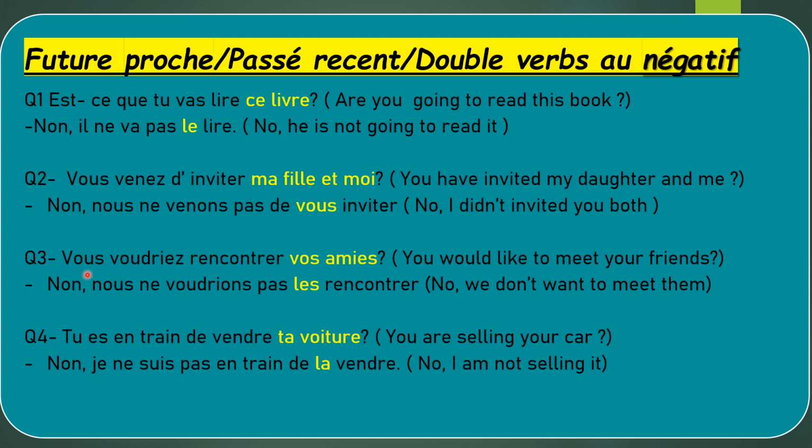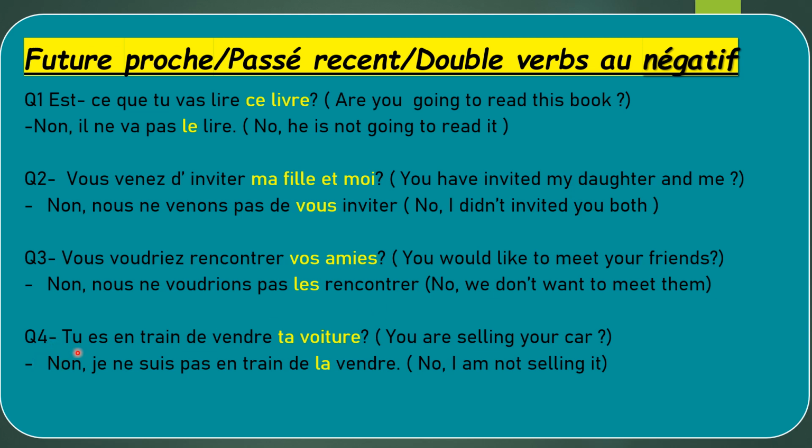Third, vous voudriez rencontrer vos amis. This is your two verbs configuration. Would you like to meet your friends? Non, nous ne voudrions pas les rencontrer. I don't want to meet them. First, the conjugated verb is between the ne pas, then the pronoun, and it's before the infinitive verb.